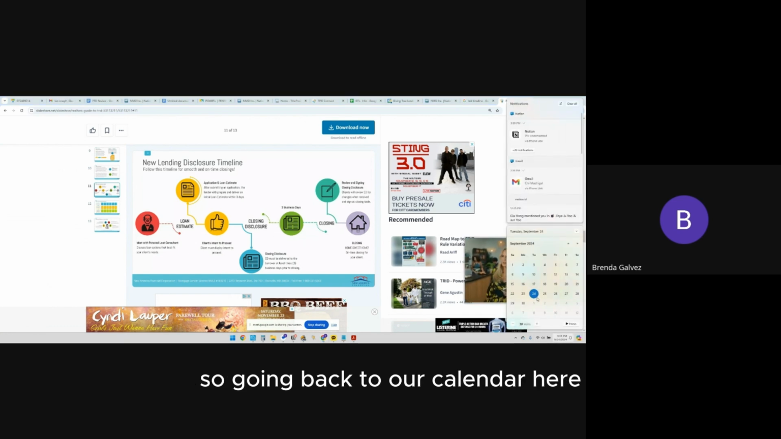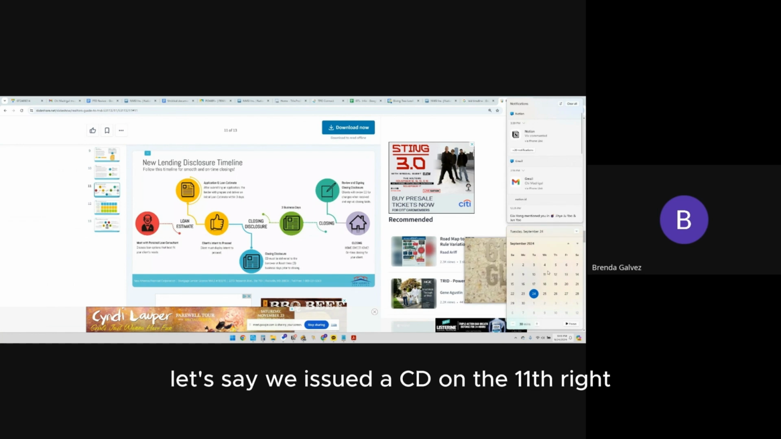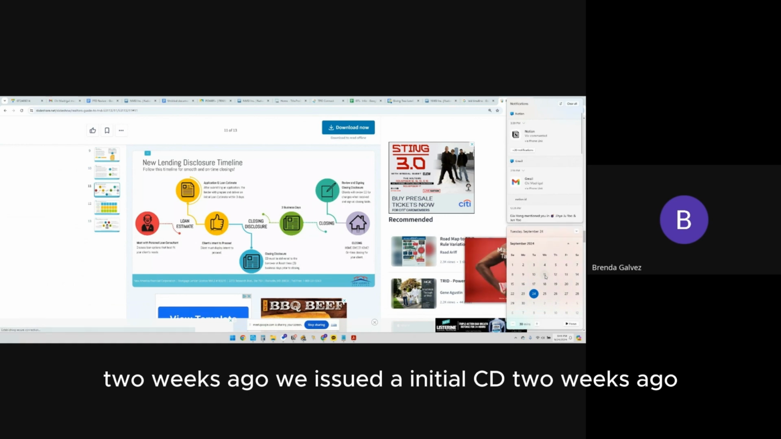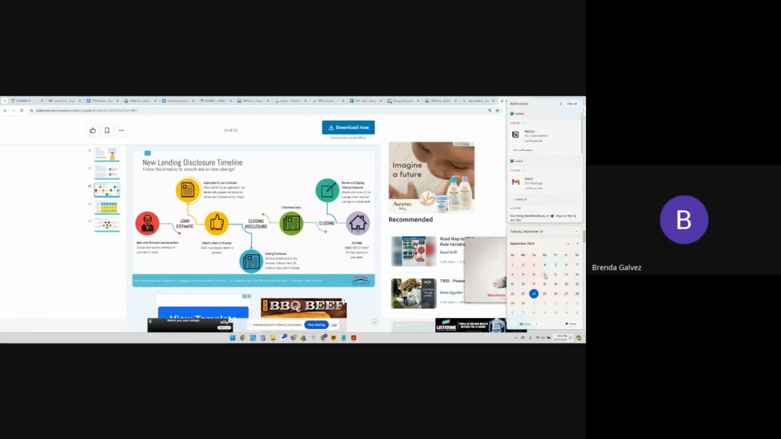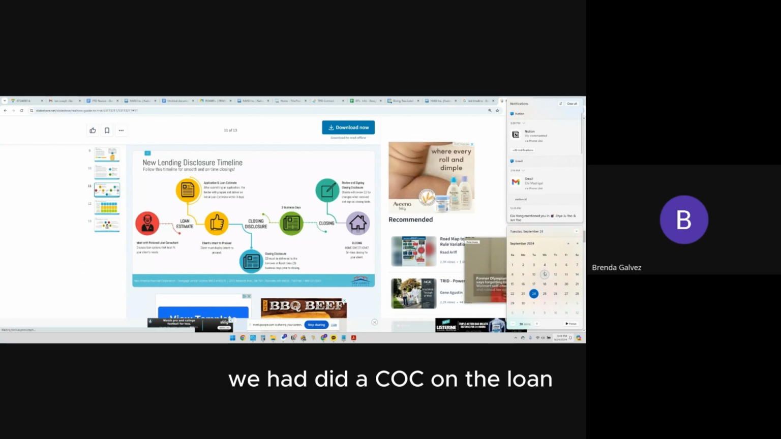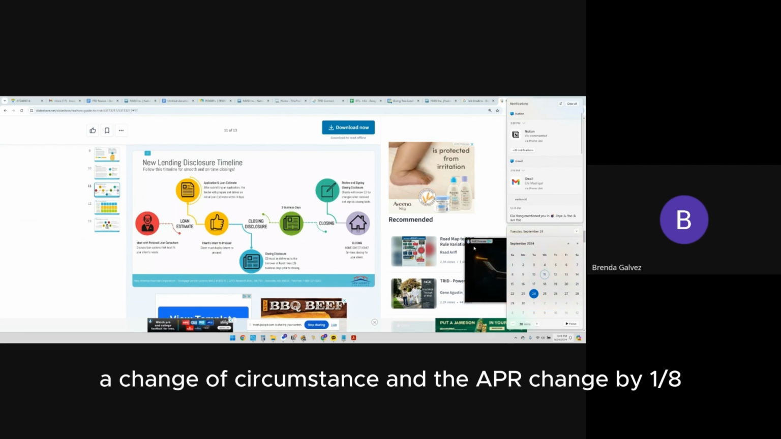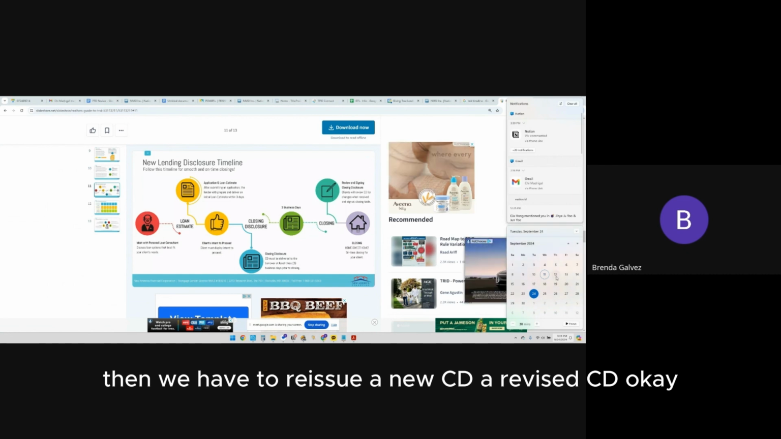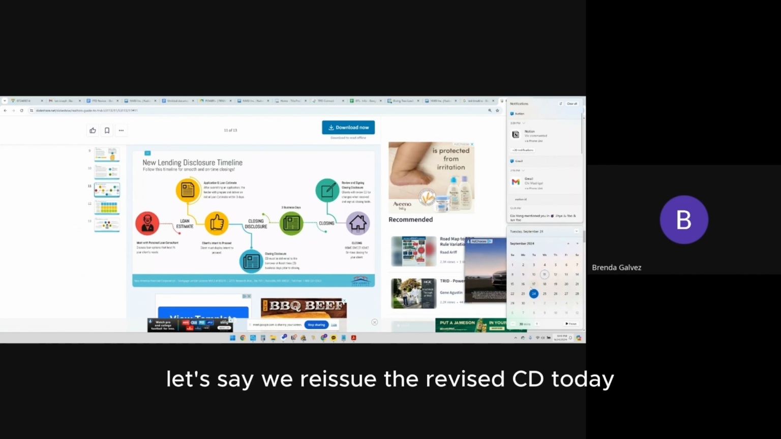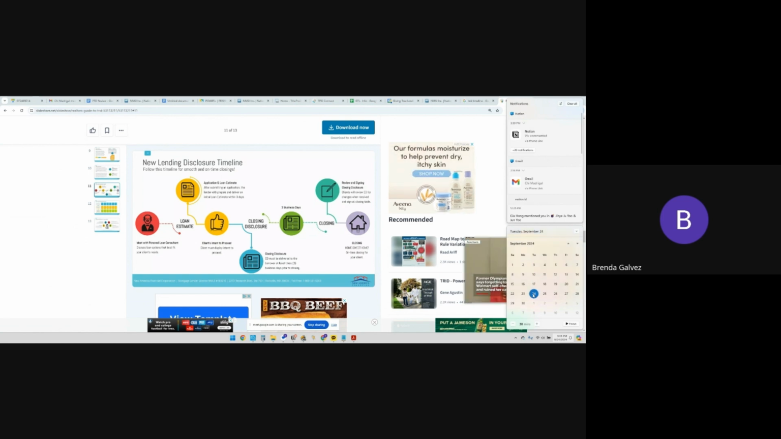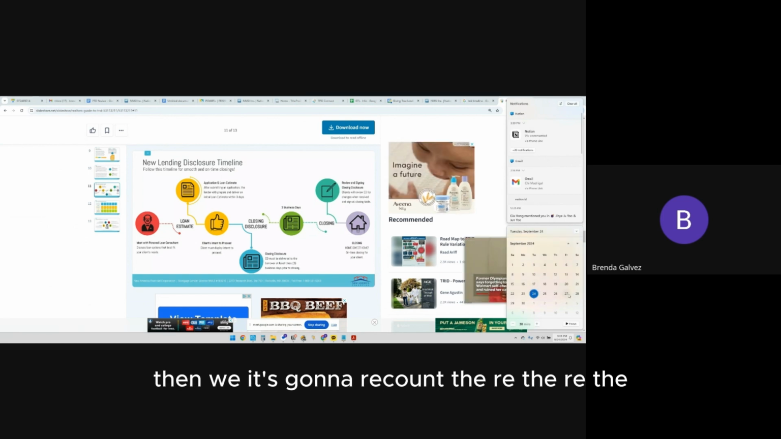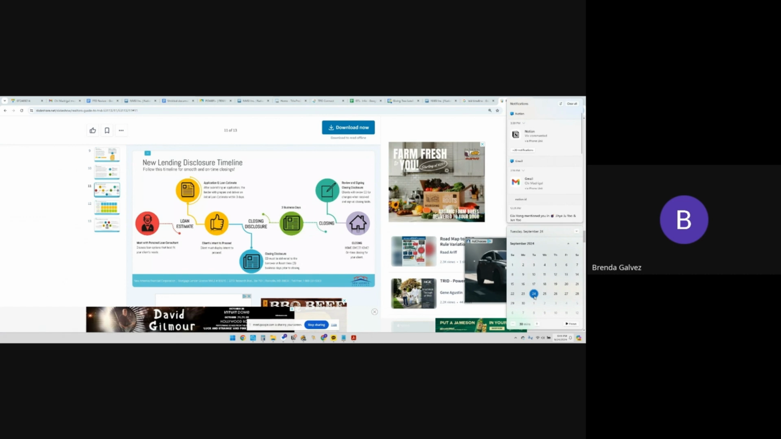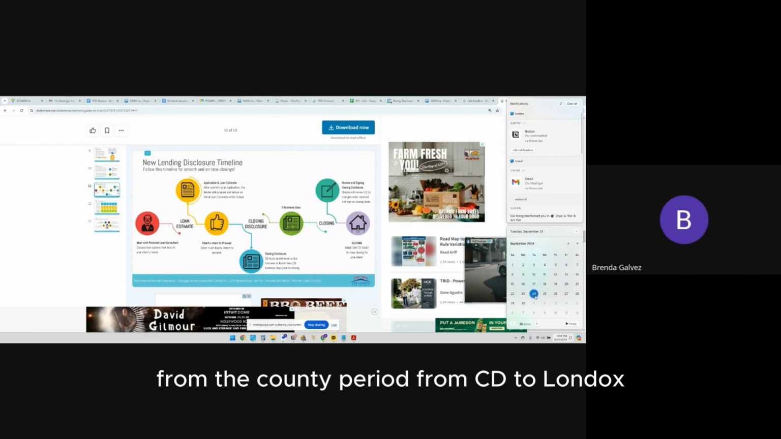So going back to our calendar here, let's say we issued a CD on the 11th, right? Two weeks ago, we issued an initial CD. We did a COC on the loan, a change of circumstance, and the APR changed by 1/8. Then we have to reissue a new CD, a revised CD. Let's say we reissue the revised CD today, and they end up signing today. Then it's going to recount the rescission period, the counting period from CD to loan docs.